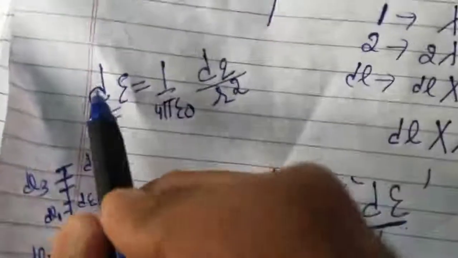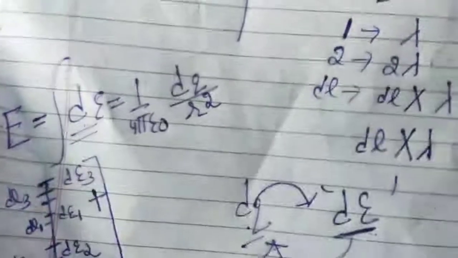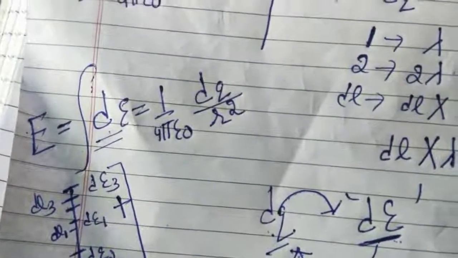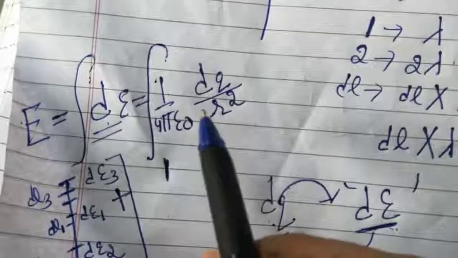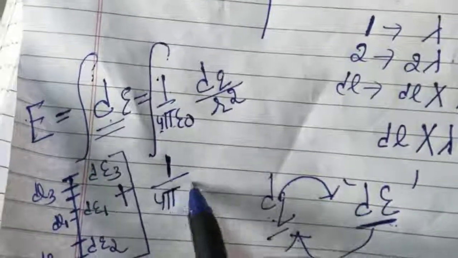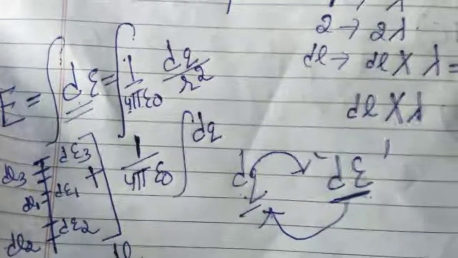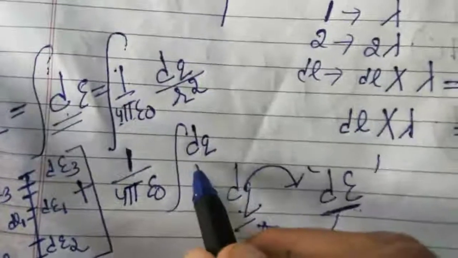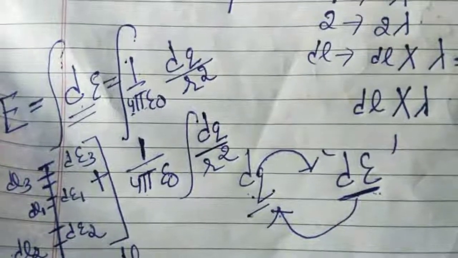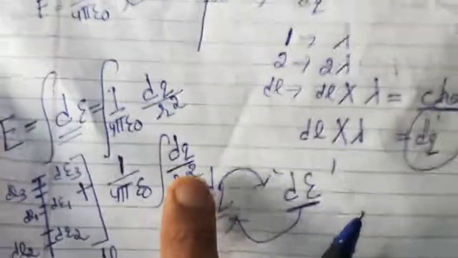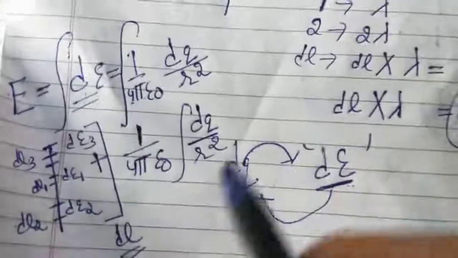So we will integrate dE to find the total electric field intensity due to the linear charge distribution. Integration will occur on this side also. This is constant, so it will be outside. 4 pi is constant, outside. Epsilon naught is constant. dq is not constant, charge is not constant, upon r square. So what is the value of dq? dq is dl into lambda. Put the value of dq as dl into lambda.